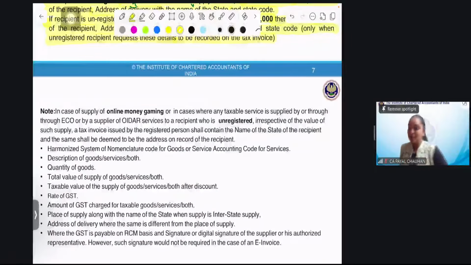So, note, in case of supply of online money gaming, and in case where any taxable supply service is supplied by or through ECO or the supplier of OIDAR service to a recipient who is unregistered, irrespective of the value of such supply, a tax invoice issued by the registered person shall contain the name of the state of the recipient.